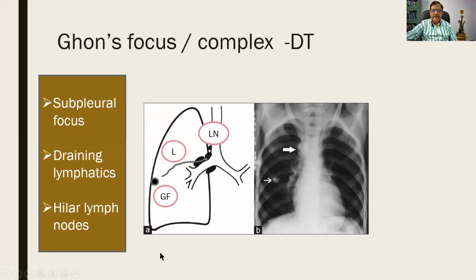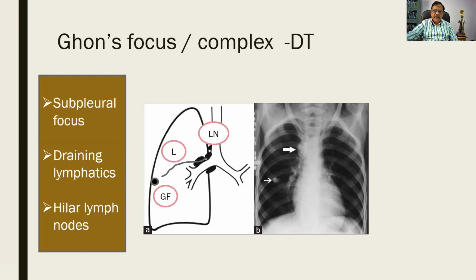That's what we are seeing here. So look at this picture. You can very easily draw this one, a line diagram. Ghon's focus is a subpleural focus. It measures hardly about 0.5 to 1 centimeter in diameter. And it is present in the upper part of the lower lobe or the lower part of the upper lobe.